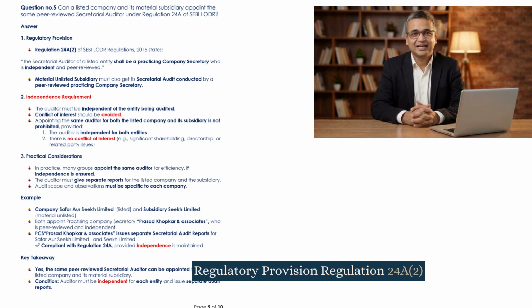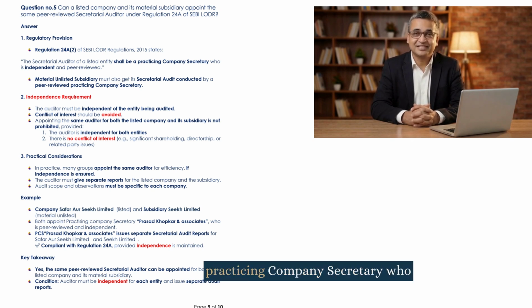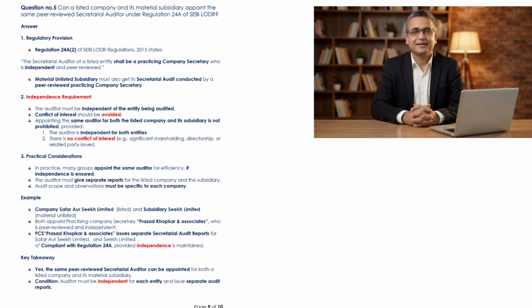Regulation 24A-2 of SEBI LODR Regulations 2015 states, the secretarial auditor of a listed entity shall be a practicing company secretary who is independent and peer-reviewed. A material unlisted subsidiary must also get its secretarial audit conducted by a peer-reviewed practicing company secretary.